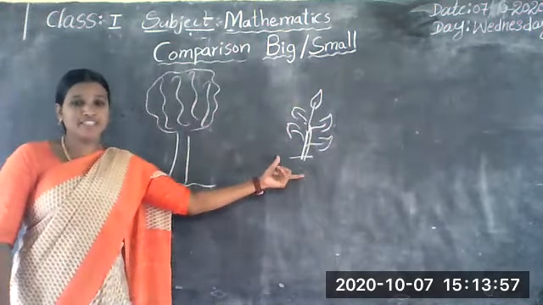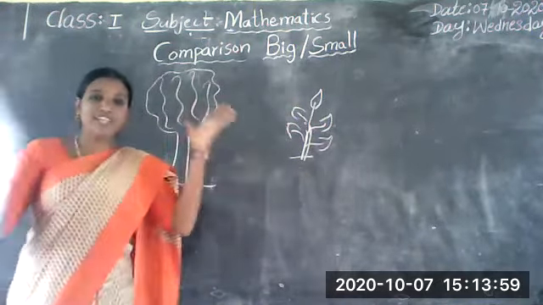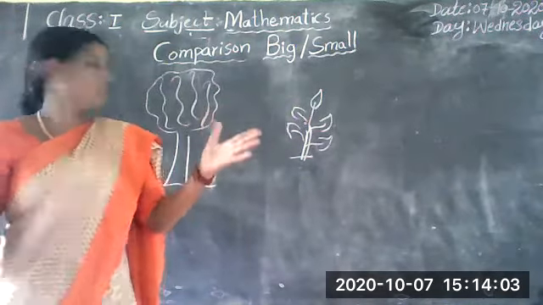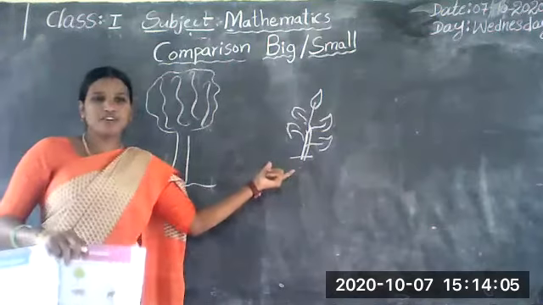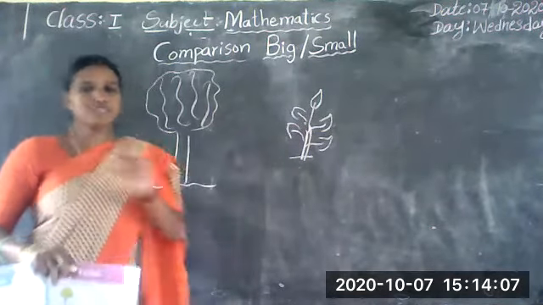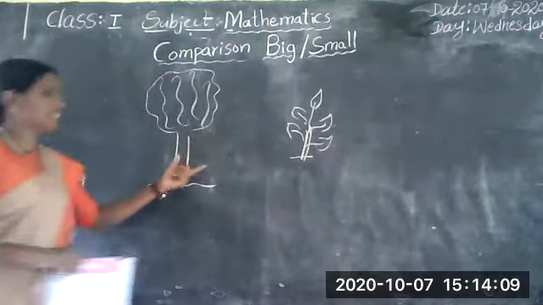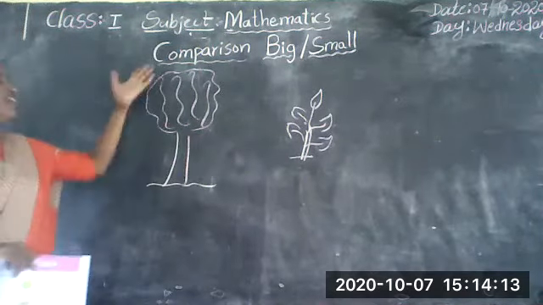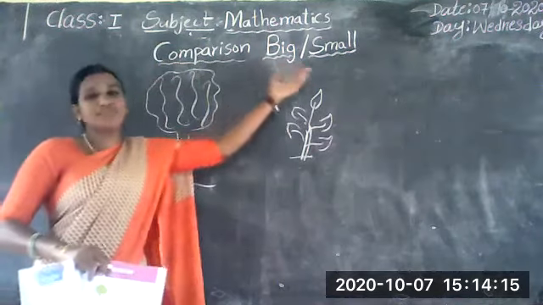You learned in the previous class already: trees are very big, plants are very small. Here it is also like that, in mathematics class: comparison, big or small.